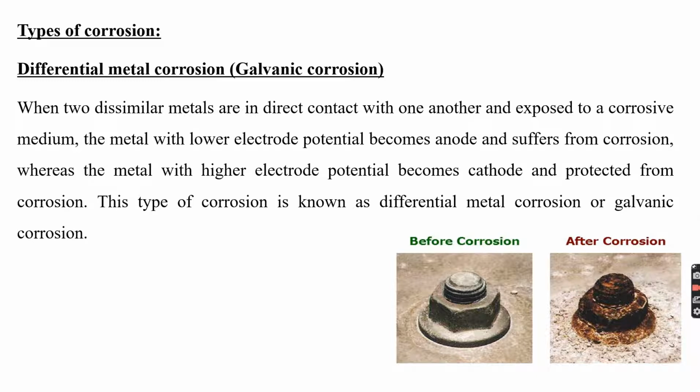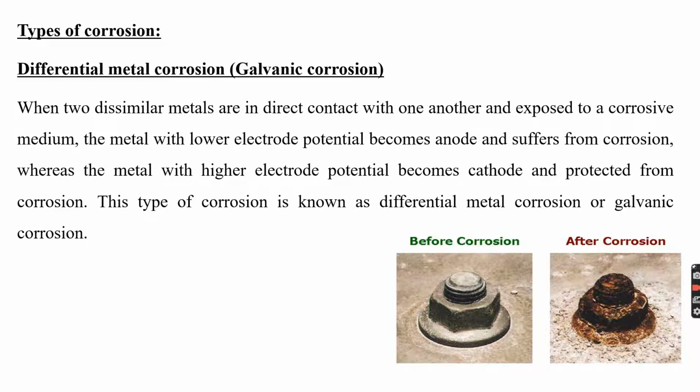Galvanic corrosion arises when two dissimilar metals, that means different metals, are in contact with one another and exposed to the corrosion medium, the corrosion environment. The metal with a lower electrode potential becomes anode and suffers from the corrosion. That is, when two dissimilar metals are in contact with each other in the corrosion conducting medium, galvanic corrosion occurs.